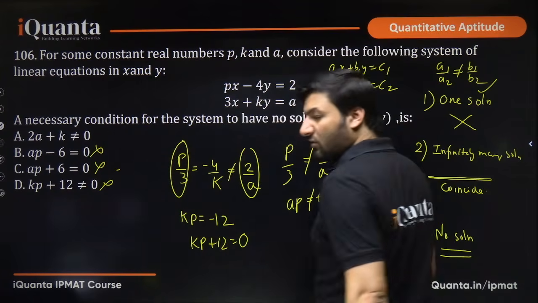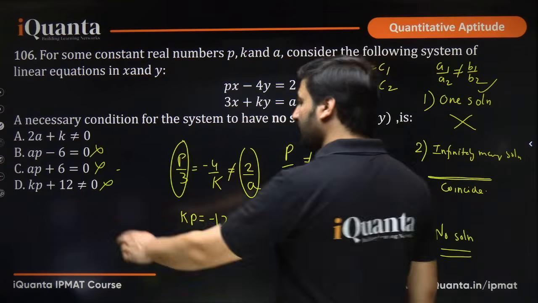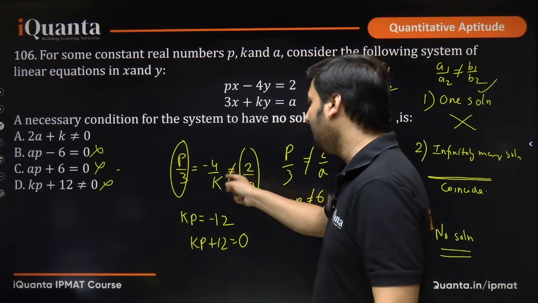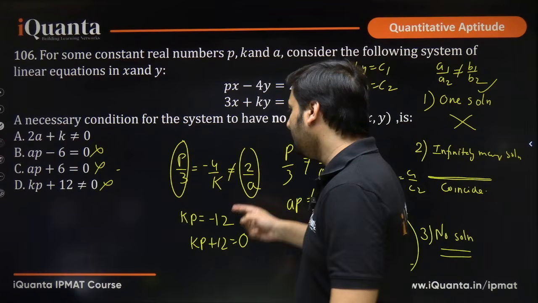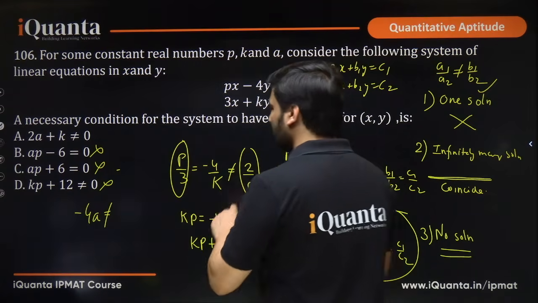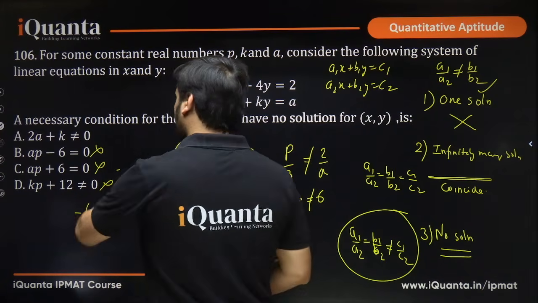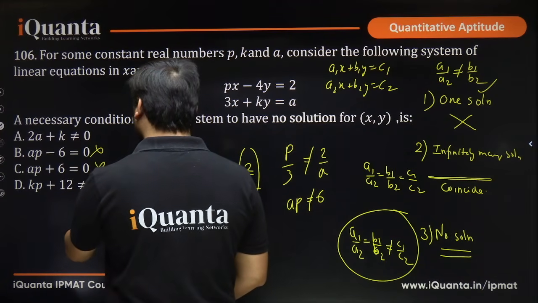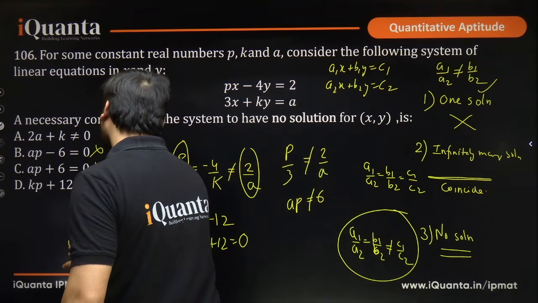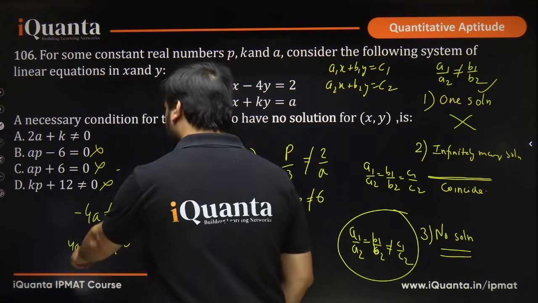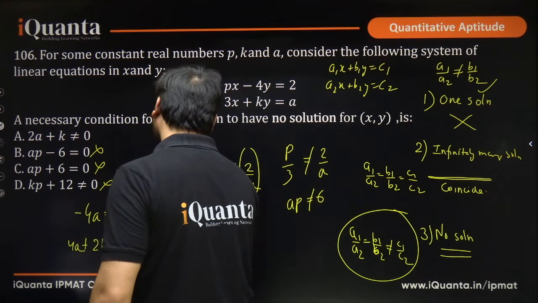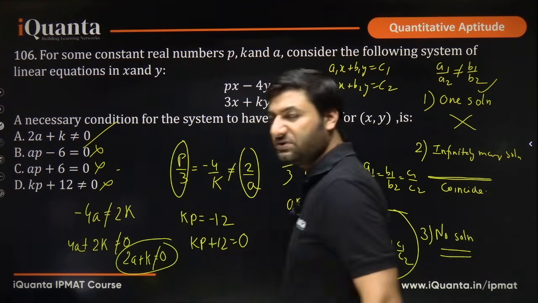100% this could be our answer, okay, because we have narrowed down to this. Now what are we doing? We are doing 2a plus k equal to 0. We need to combine a and k. So can we combine these two? Minus 4a is not equal to 2k, okay. We need 2a, so let us take it this side. What do we get? 2k plus 4a should not be equal to 0. If you take 2 common, you get 2a plus k not equal to 0. This is perfect, option A, and that's your answer.